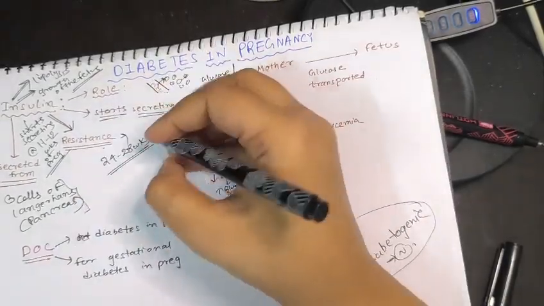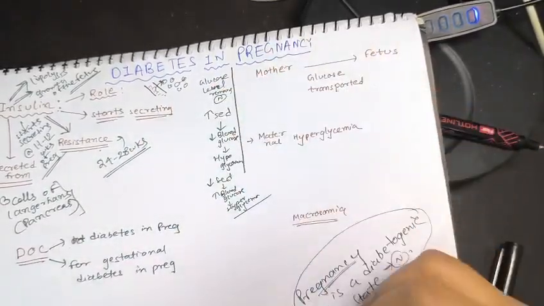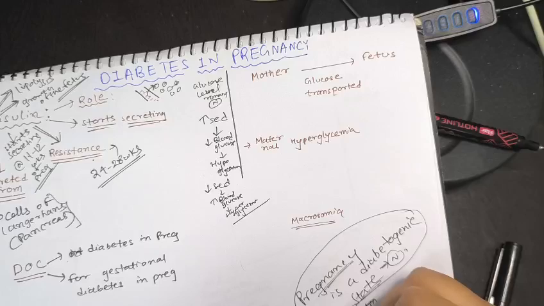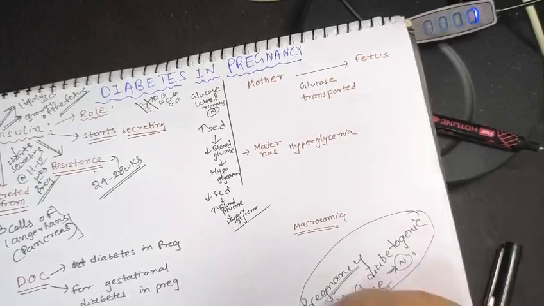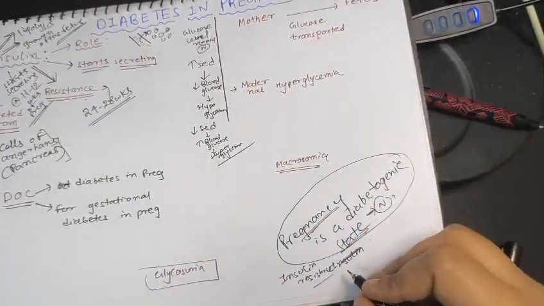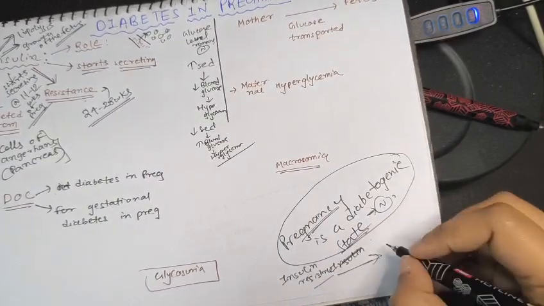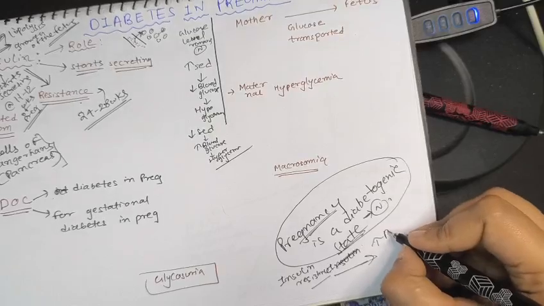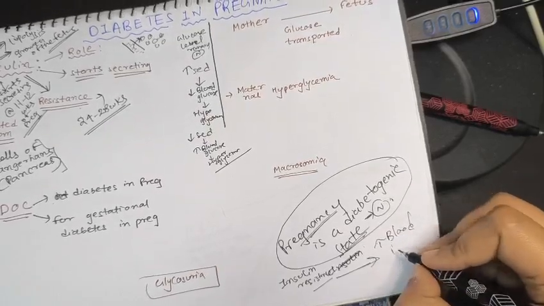When insulin resistance happens, what does it cause? Blood glucose will be increased.